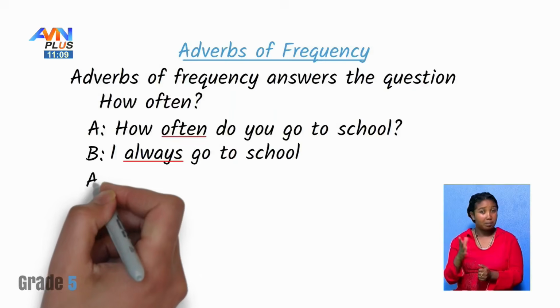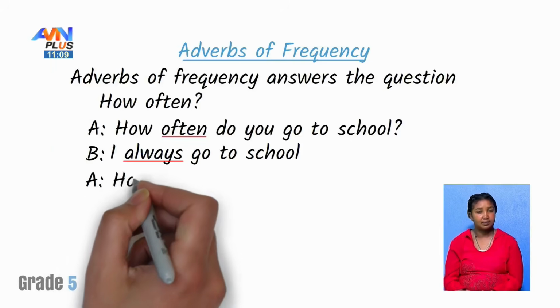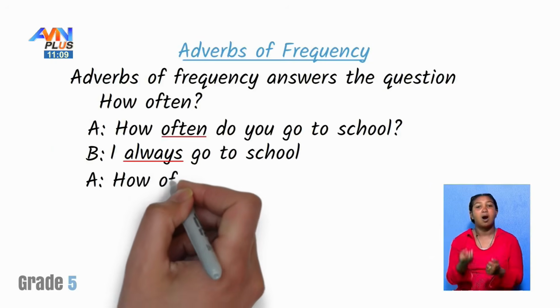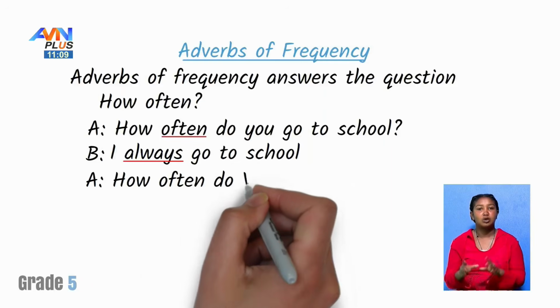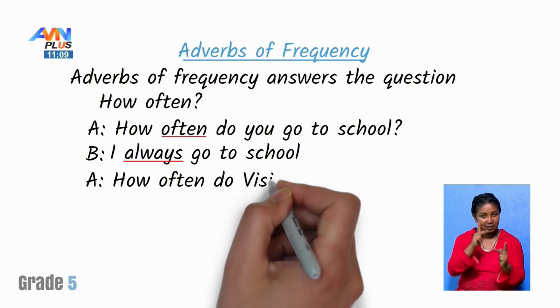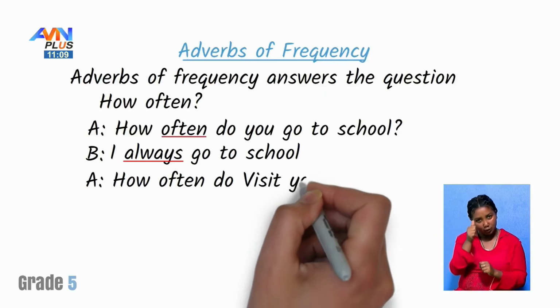Maybe you can make another sentence. How often do you visit your uncle?